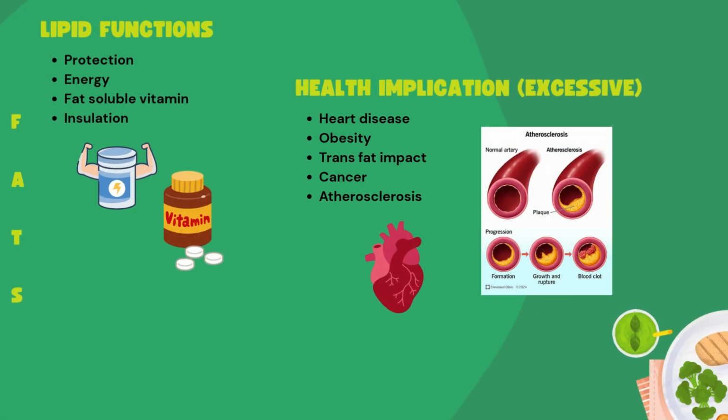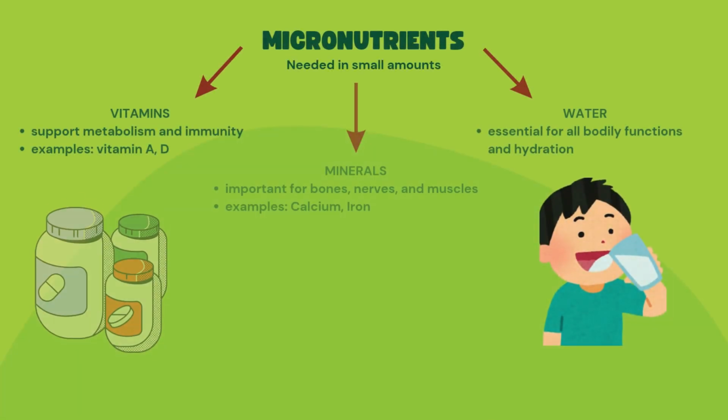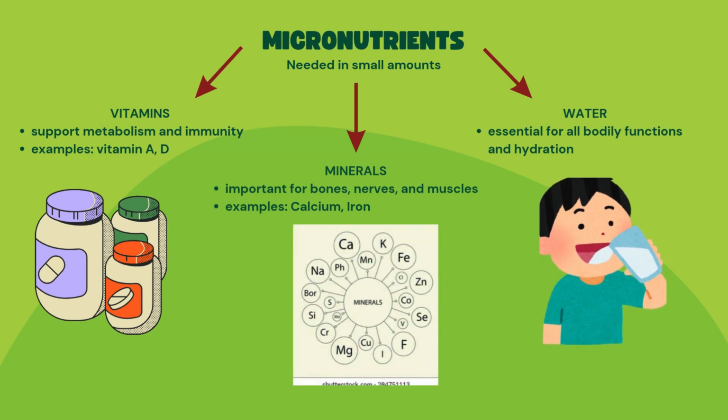Lipid functions. The first one, protection. The second one, energy. The third one, fat-soluble vitamins. And the last one is insulation. For health implications, if we consume too much fat, we can get heart disease and obesity. Trans fat impact: cancer and atherosclerosis. Now I'm going to explain about micronutrients.